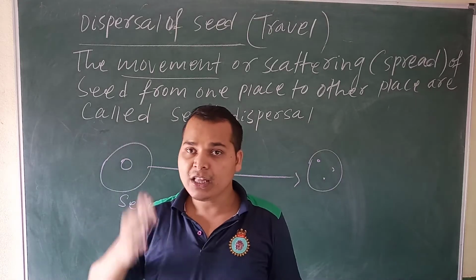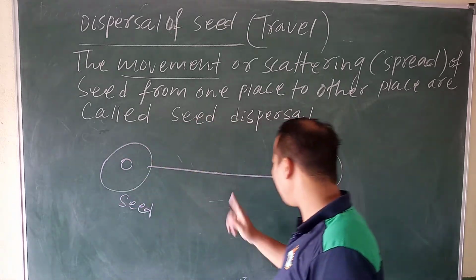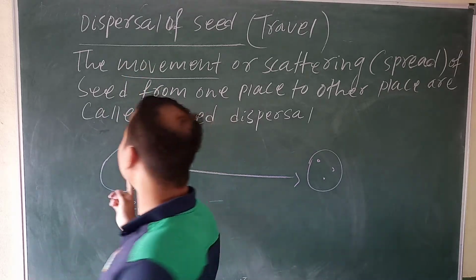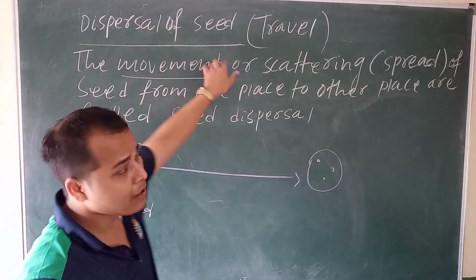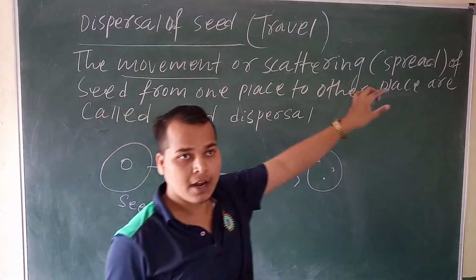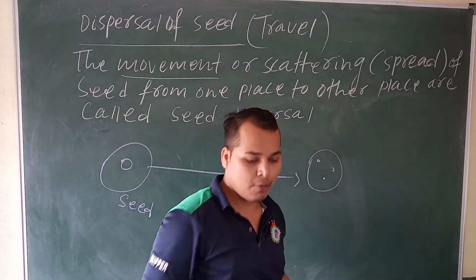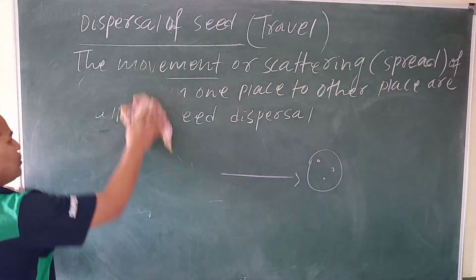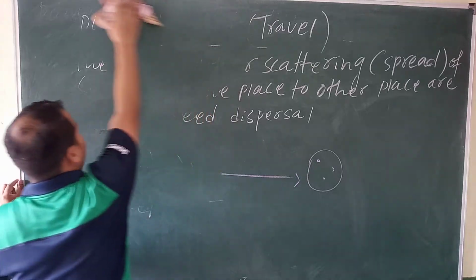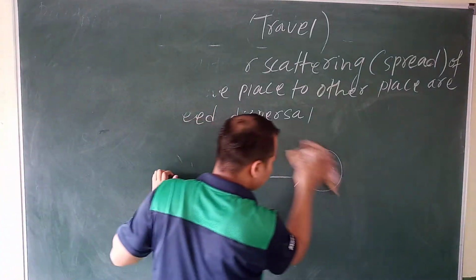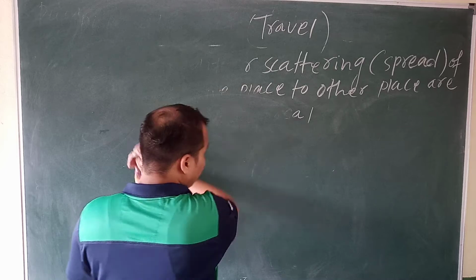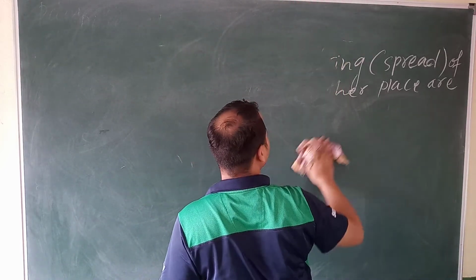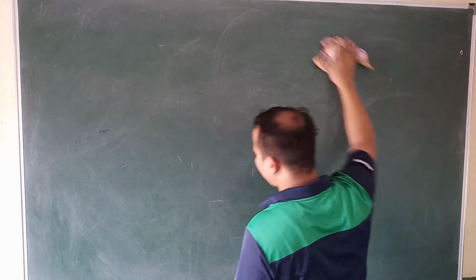Yes or no? In that way, the seed will travel from one place to another place, and it spreads all over India. So this is about the seed dispersal of a seed. Dispersal means travel: how the seed travels from one place to another place. Now we will discuss the agent of seed dispersal. Agent means the medium by which the seed will travel.